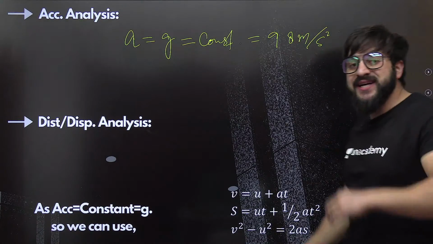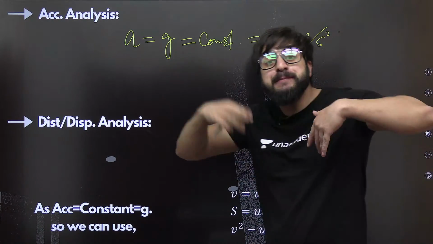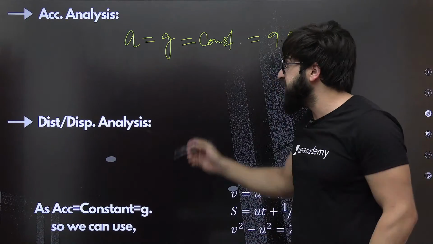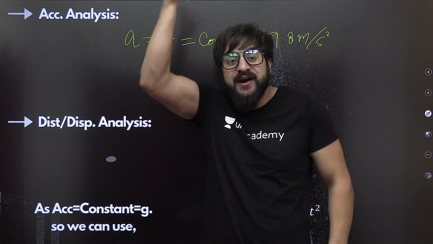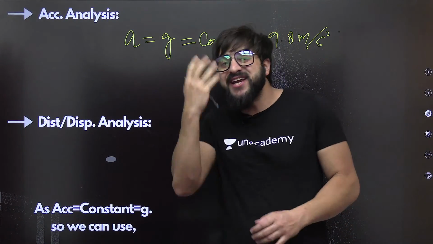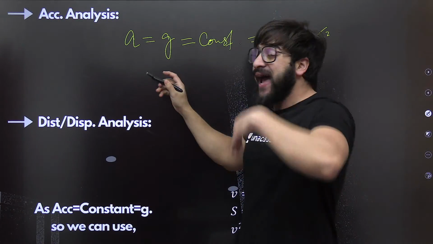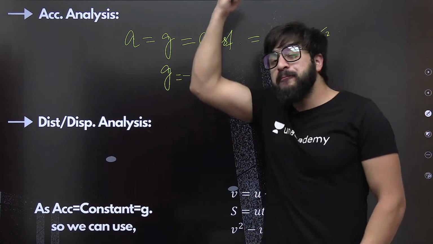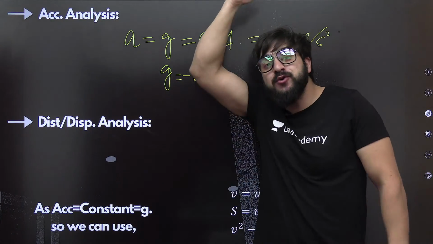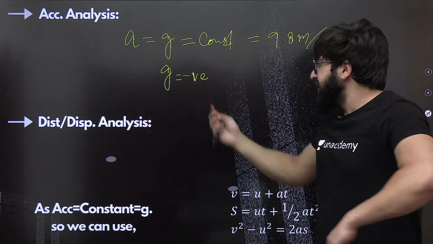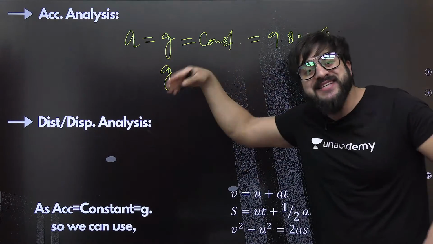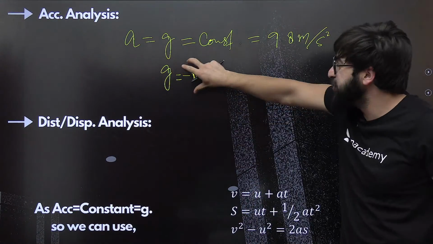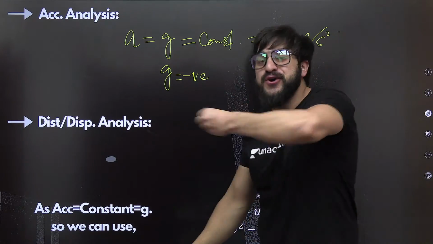So this is constant in this case of velocity. And let me just tell you one more fact. When the body is going upward, when you are throwing the body in upward direction, at that point you take the velocity as positive. When the body is falling back, at that point of time, you take this acceleration as negative. Understand? Because we will use this sign convention to solve all the problems.